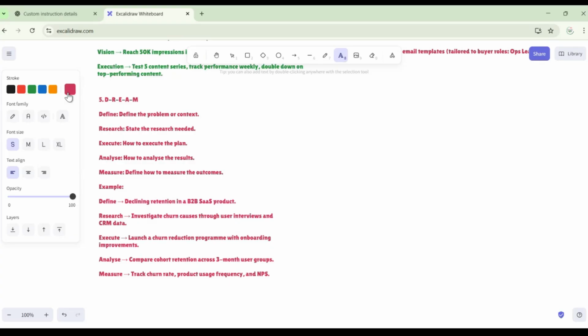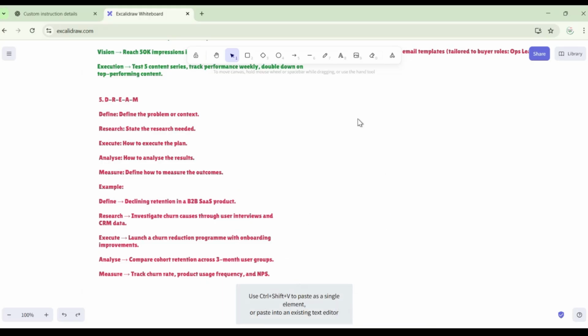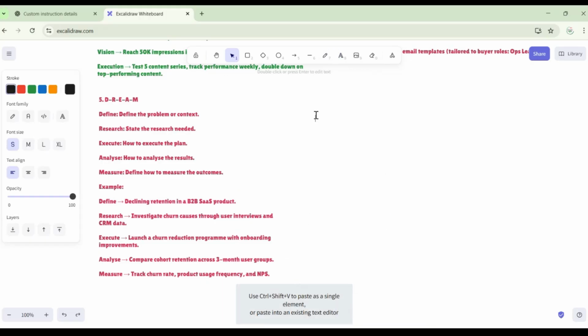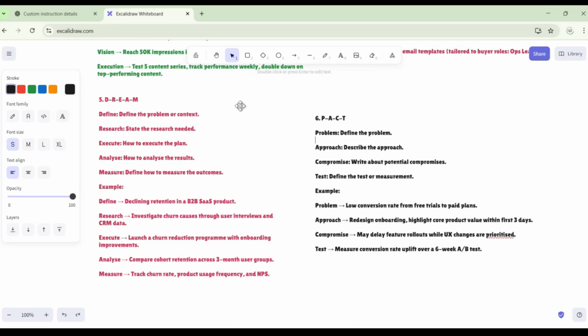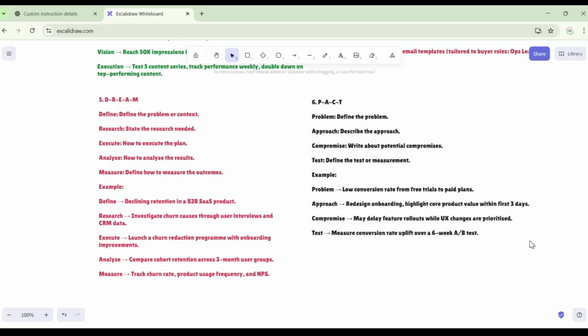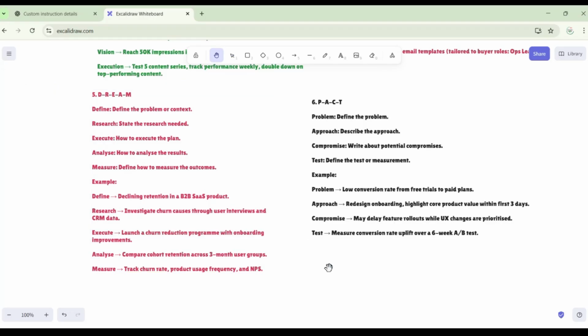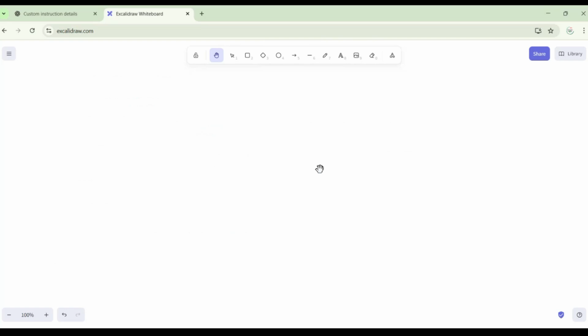What does this PACT stand for? I will tell you. Yes, ma'am, please read this now. Problem, approach, compromise, test. Yes. Now, depending upon the requirement, you have to choose which style you have to pick, so that it will give exactly what you were actually looking for. Got it, ma'am? Yes or no?